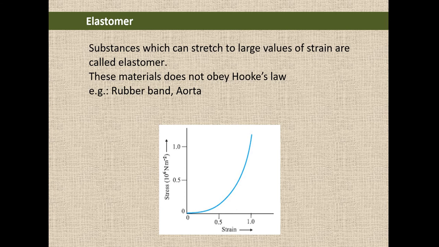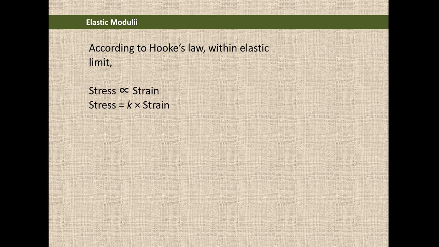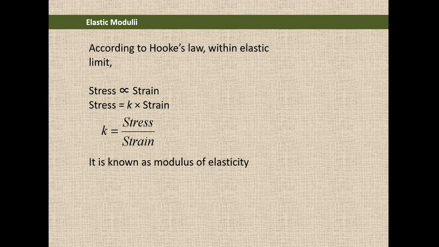Okay. So, in the case of Hooke's law, up to that proportional limit, we can say that stress is directly proportional to strain. Now, we will discuss the different moduli of elasticity. Among that, first of all, we will discuss Young's modulus that we already discussed. According to Hooke's law, within elastic limits, stress is directly proportional to strain, or stress equals a constant times strain, and that constant is given by stress by strain. It is known as modulus of elasticity.